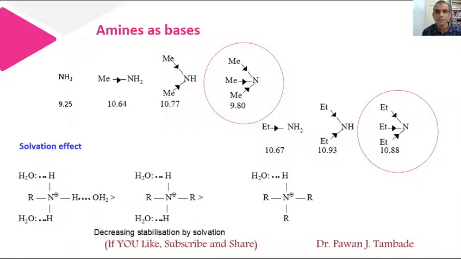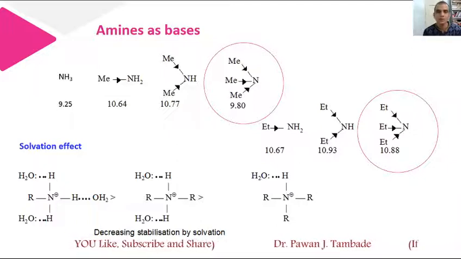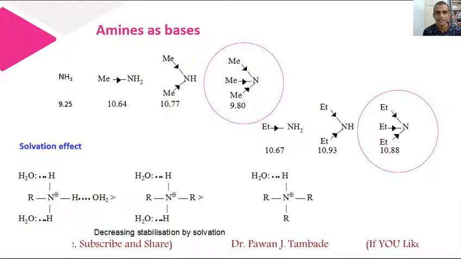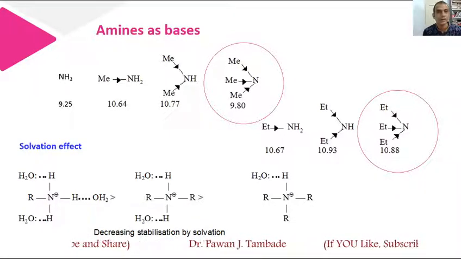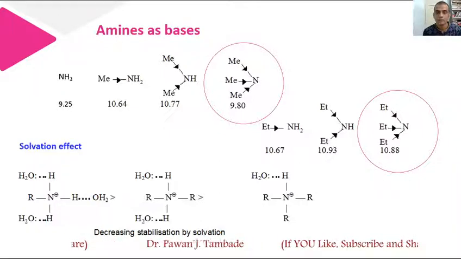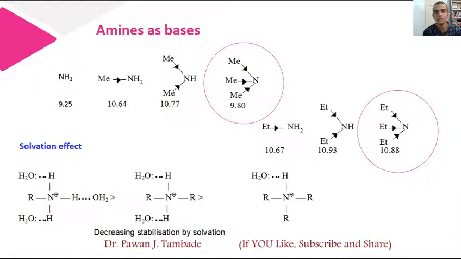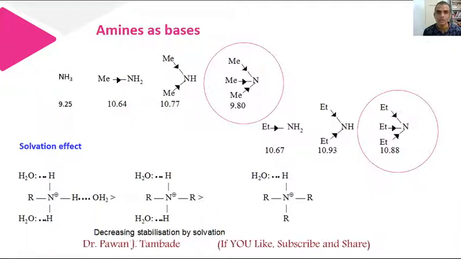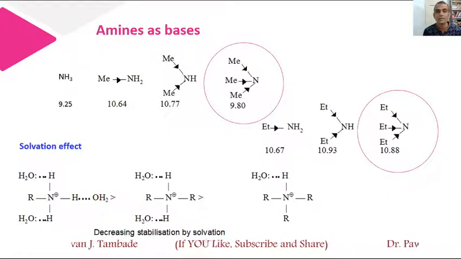Dear friends, please note down, this effect operates in solvents which help in solvation of cation and anion, like polar protic solvents, for example water. However, if we change the solvent, the solvation effect may not be there, and in that case tertiary amines will be more basic as compared to secondary amines, and secondary amines will be more basic as compared to primary amines.